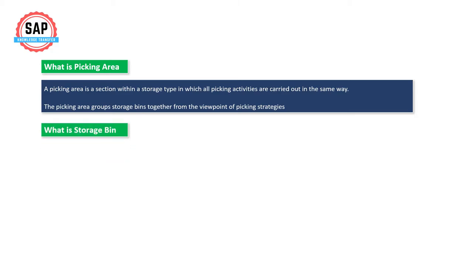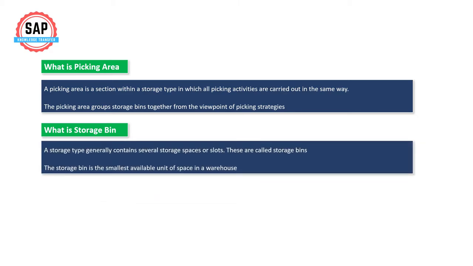What is storage bin? A storage type generally contains several storage spaces or slots. These are called storage bins. The storage bin is the smallest available unit of space in a warehouse.